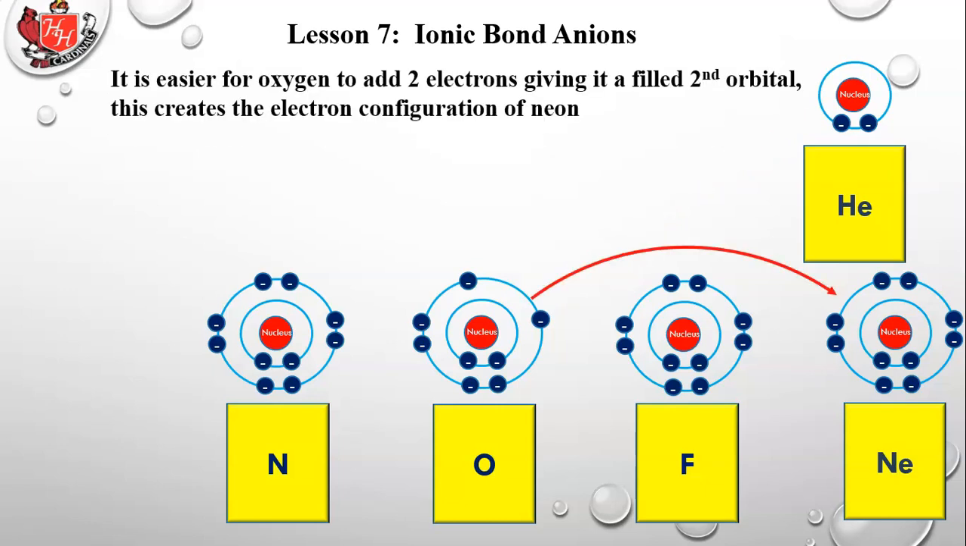It's easier for oxygen to add 2 electrons, giving it a filled second orbital. This creates the electron configuration of neon. So we're just going to add 2 electrons to oxygen right there. So now it has the same electron configuration as neon. So oxygen gains 2 electrons, giving it a 2- charge. Again, you add 2 negative charges called electrons, and that gives you a 2- charge. It has 2 more electrons than protons.